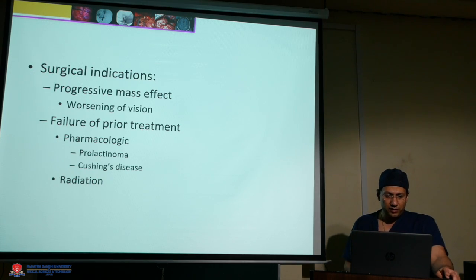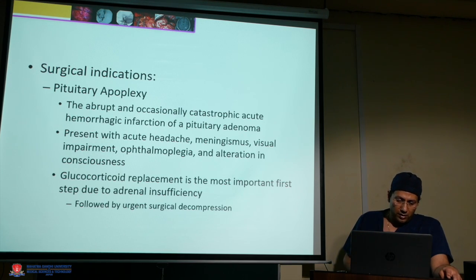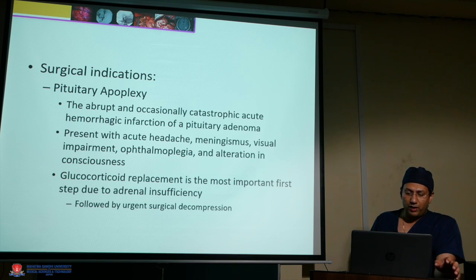The surgical indications are progressive mass effect and worsening of vision, failure of pharmacological treatment for prolactinomas and for Cushing disease, and failure of radiation therapy. The third is pituitary apoplexy, the abrupt or occasionally catastrophic acute hemorrhage or infarction of a pituitary adenoma.